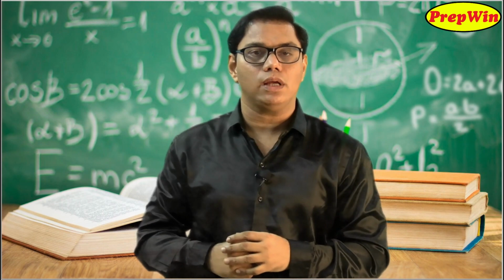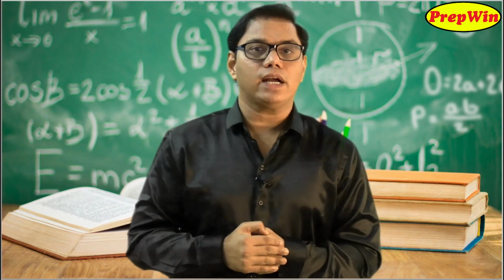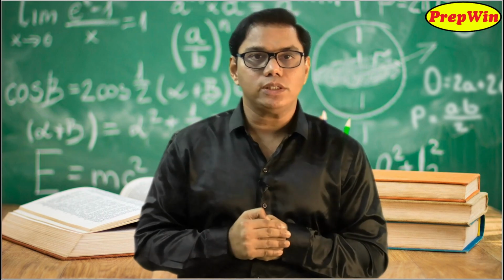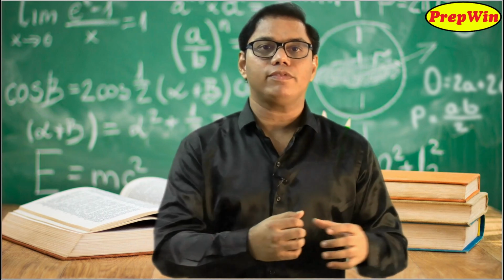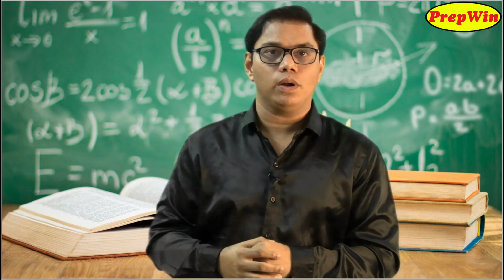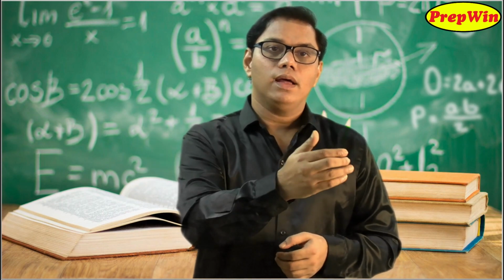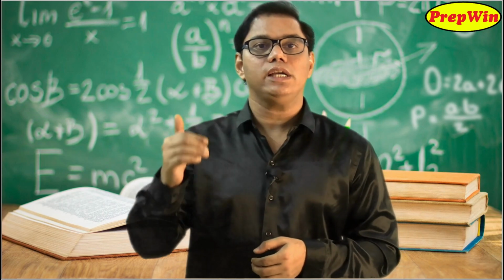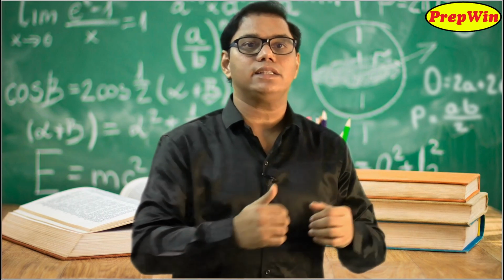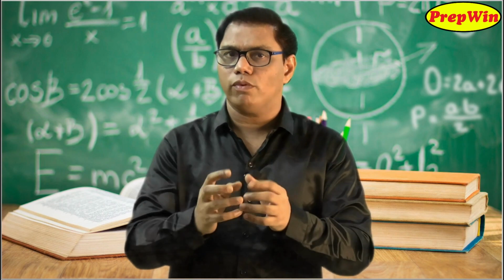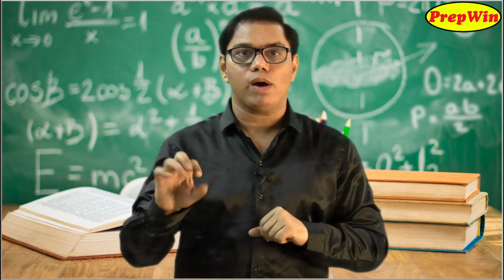Corresponding sides are proportional. Now again sir, you are using a new term, proportion. But yes, you have studied a chapter called ratio and proportion. Proportion always comes after ratio, just like Tom and Jerry. Jerry comes after Tom. Proportion means two ratios are equal. Suppose there are four terms A, B, C, D, and if we take their ratio, let us say A upon B is equal to C upon D. When their ratios are equal, we say that these terms A, B, C and D are in proportion. So I think you have got an idea about proportion. So when two triangles are similar, one is bigger in size, the other one is smaller in size.